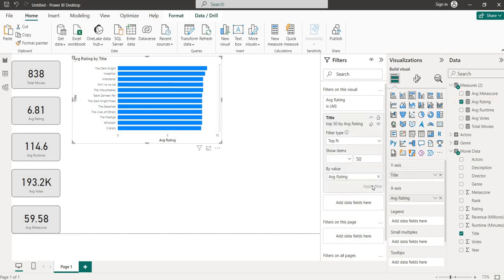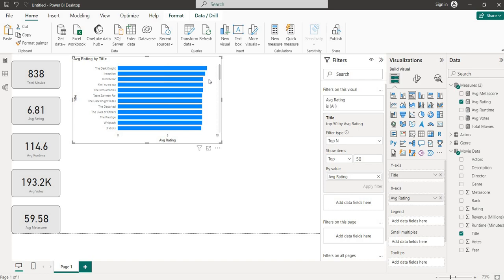By value, average rating. Okay, so here are my top 50 average rating movies, in descending order, where The Dark Knight has the maximum. So like that we are showing the movie title on the basis of average rating.